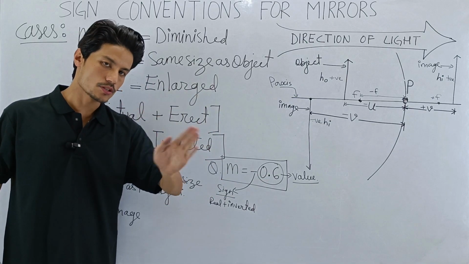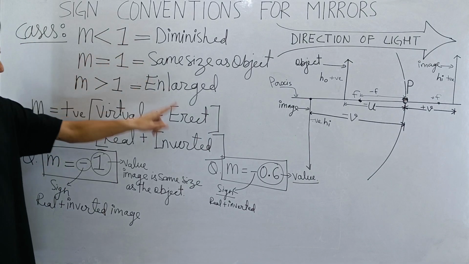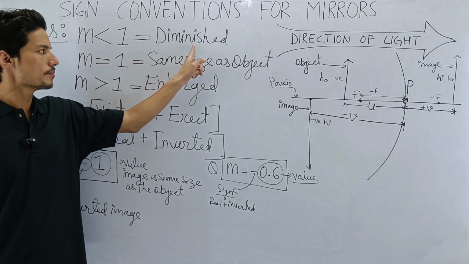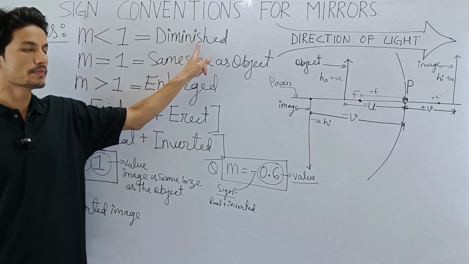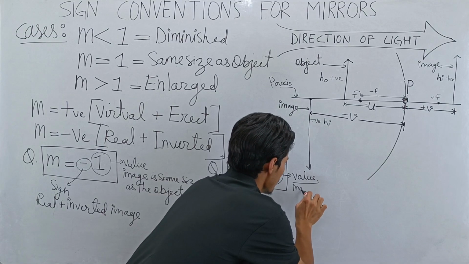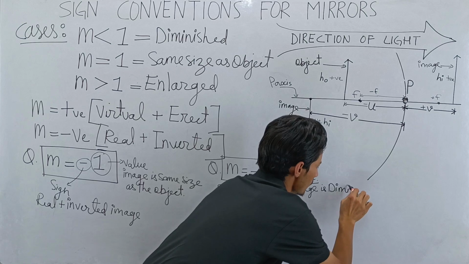It's smaller than 1. That means m is smaller than 1. A magnification value of 0.6 means m is less than 1. That means the size of the image is diminished. So from this I get to know that the image is diminished.